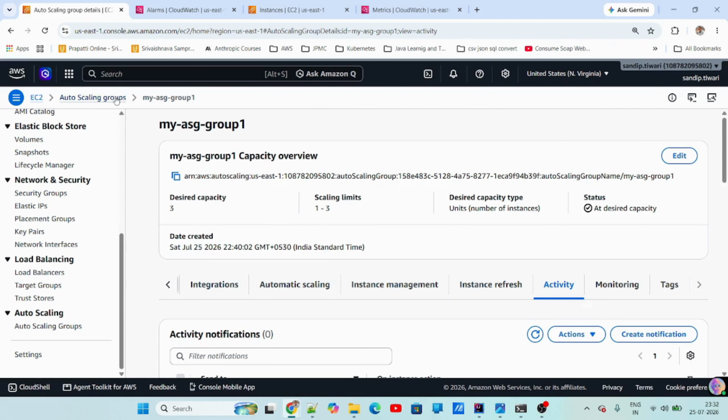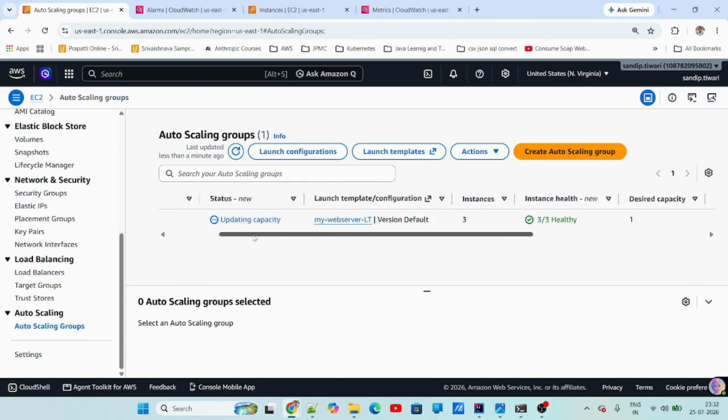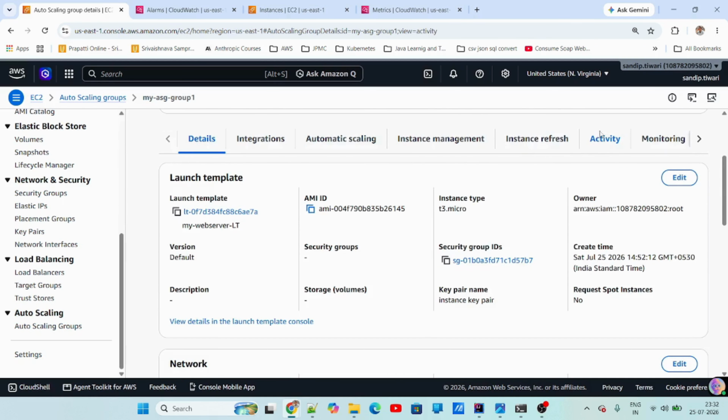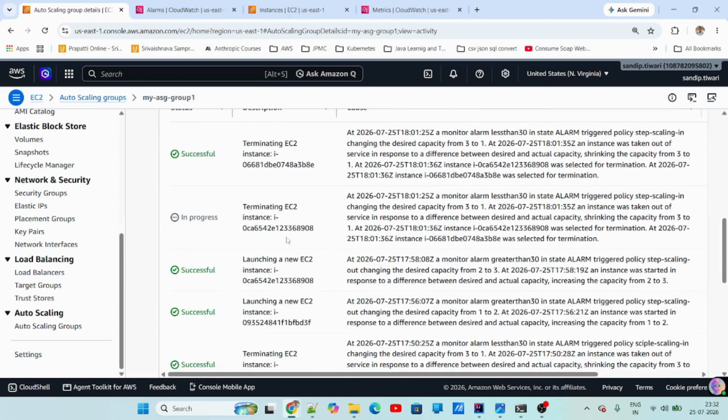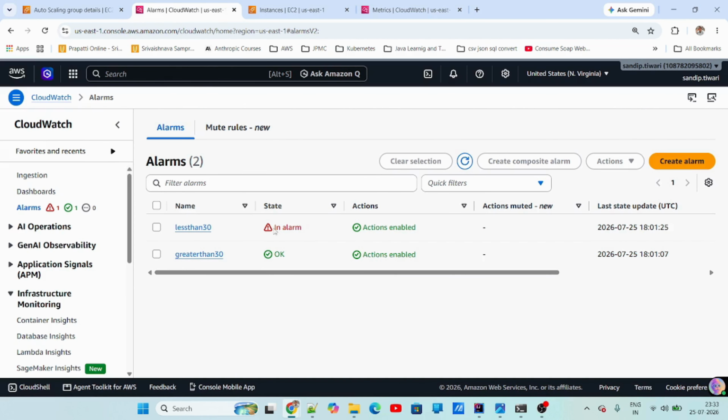And since it got triggered, I'll just first show the desired capacity. It changed to 1. And if you look in the activity, it's clearly showing it is less than 30. Triggered policy is step scaling in the capacity from 3 to 1. An instance was taken out in response to a difference between the desired and the actual capacity. So basically, our step scaling in policy was actually triggered. So this is how your auto scaling works using the CloudWatch alarms. And like I told you, there are many metrics that you can use, your own custom metrics as well.